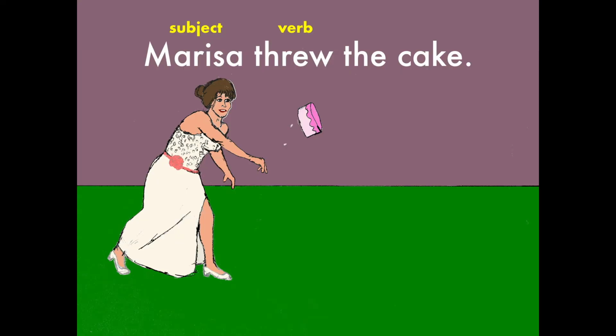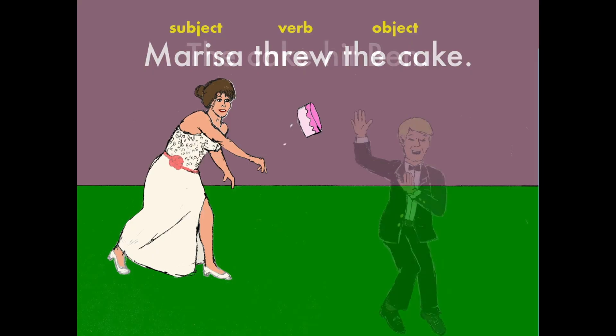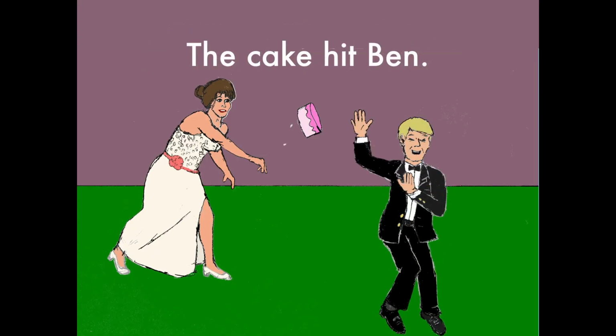Okay, so the thing that was acted upon by the verb is the object. Here, the cake is the object because it's what Marissa threw. The subject is the thing that does the verb, and the object is kind of the thing that got done to by the verb. Here's another example. The cake hit Ben. This time, the cake is the subject because it's the thing that did the verb. Hit is the verb. The cake did the hitting, so it's the subject. Ben got hit, so he's the object. Get it? If not, try going back to listen to the examples again.